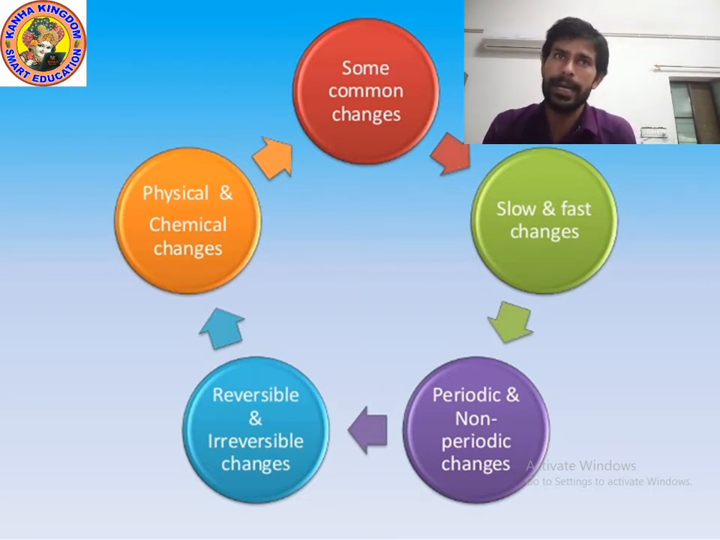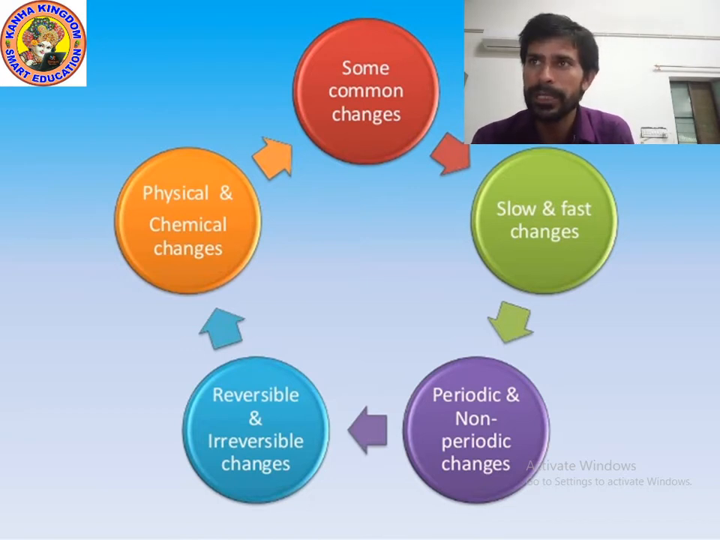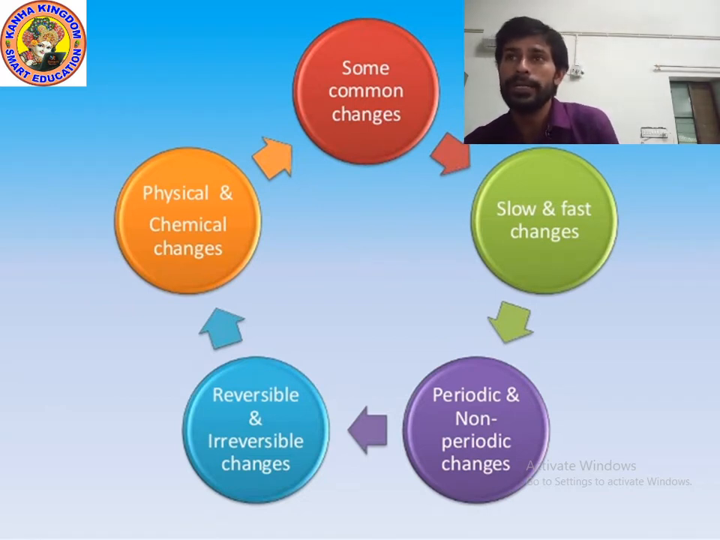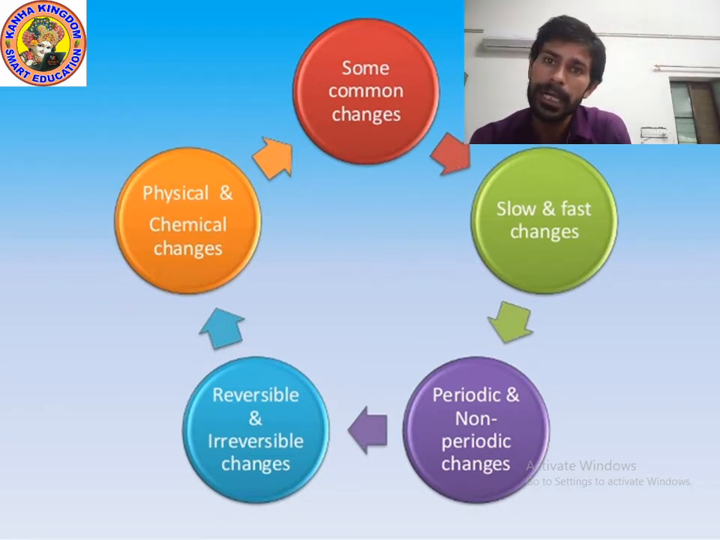Okay kids, I hope that you understood some common changes, slow changes and fast changes, periodic changes and non-periodic. Please check the spelling of periodic and non-periodic. P-E-R-I-O-D-I-C, periodic and non-periodic. Reversible and irreversible. Check the spelling of reversible and irreversible. R-E-V-E-R-S-I-B-L-E, reversible, I-R-R-E-V-E-R-S-I-B-L-E, irreversible. Okay? And physical changes, chemical changes. Physical, P-H-Y-S-I-C-A-L.